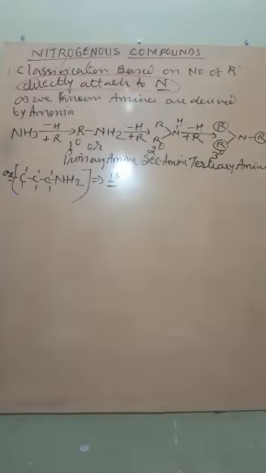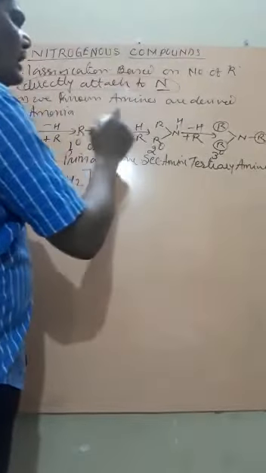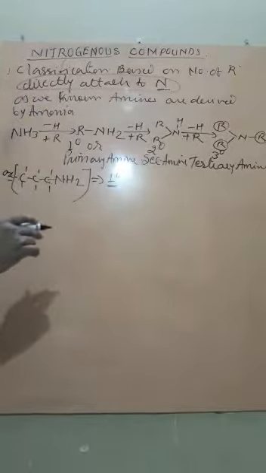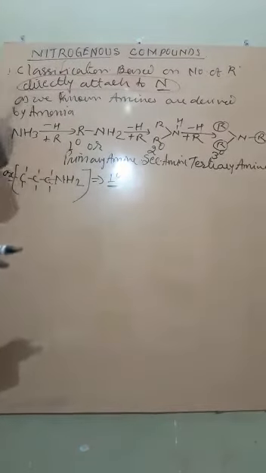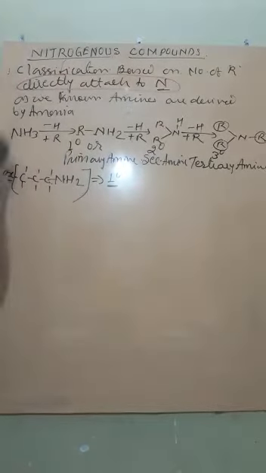Therefore this is called 1 degree. That means, to find primary, secondary and tertiary amine, we have to see how many alkyl groups are directly attached with the central nitrogen. So this is one type of classification.